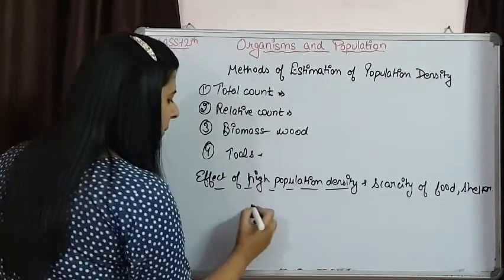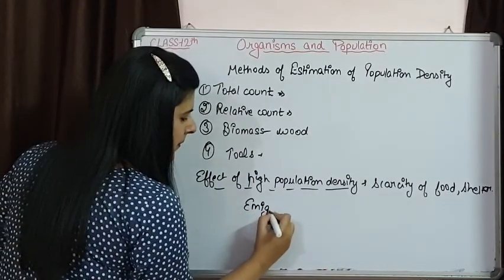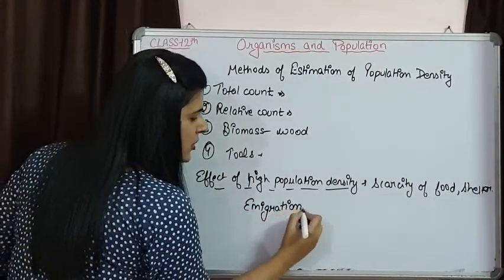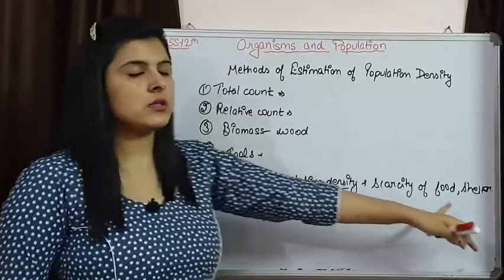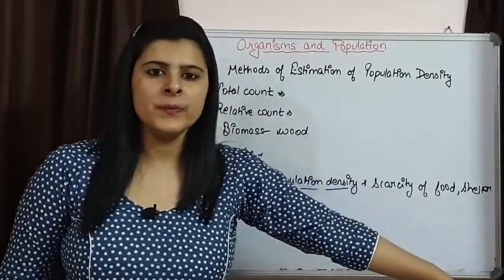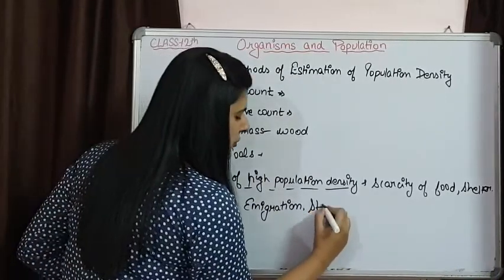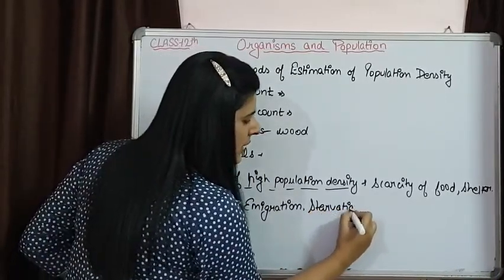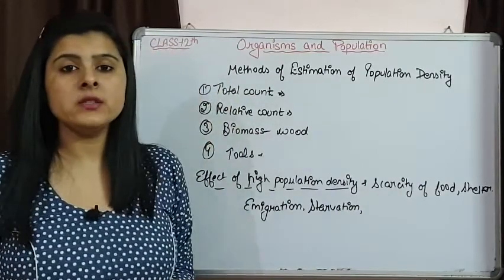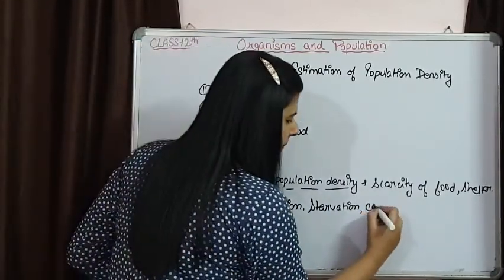They might show emigration, they are going to leave the population permanently because there is scarcity of food and shelter, or they are going to be starving. In the deficiency of food, starvation is going to take place, and many of the organisms also show cannibalism.